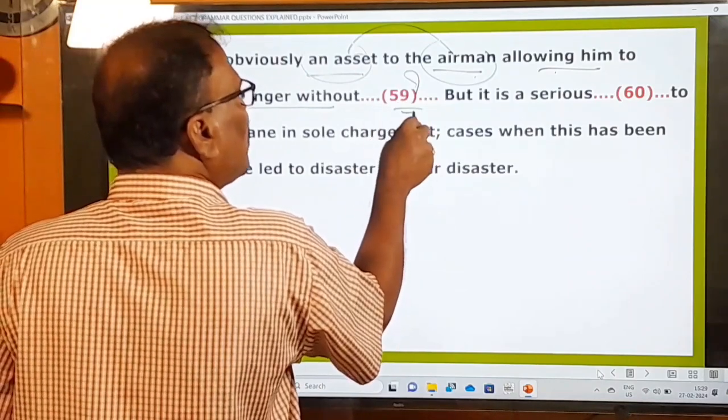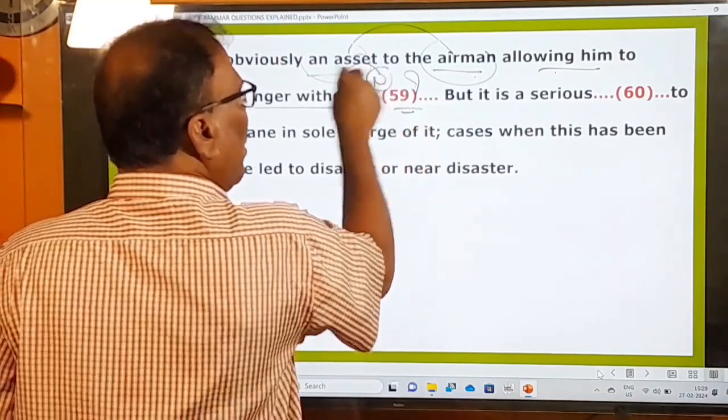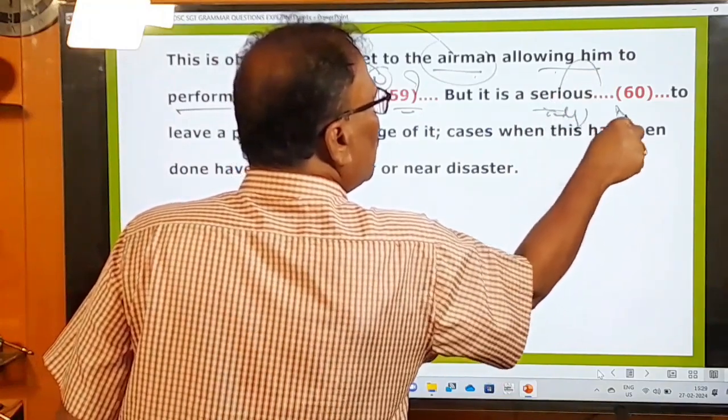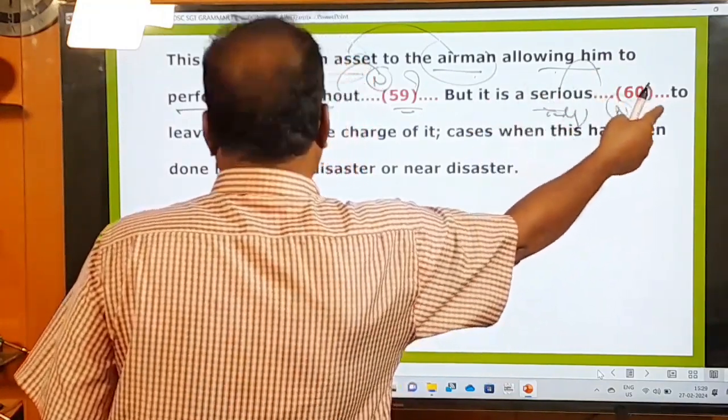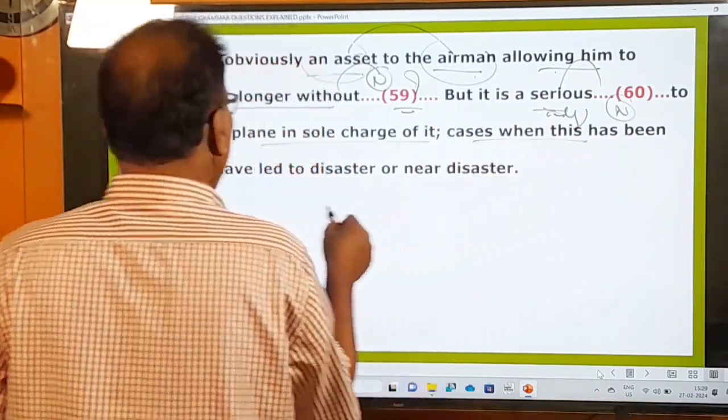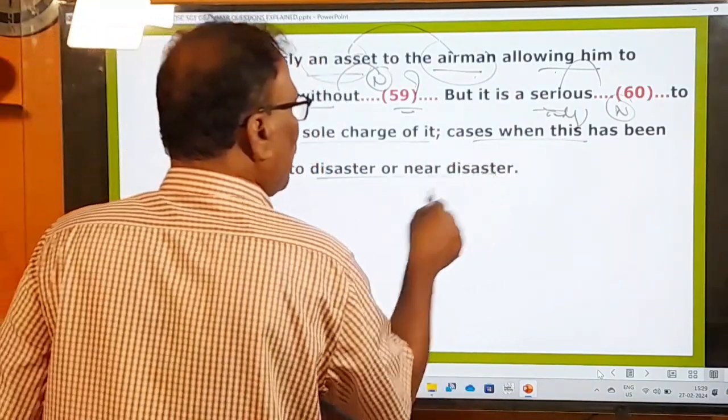What is to be used in this? After without, you must use a noun again, but it is a serious dash to leave a plane in sole charge of it. Cases when this has been done have led to disaster and near disaster.